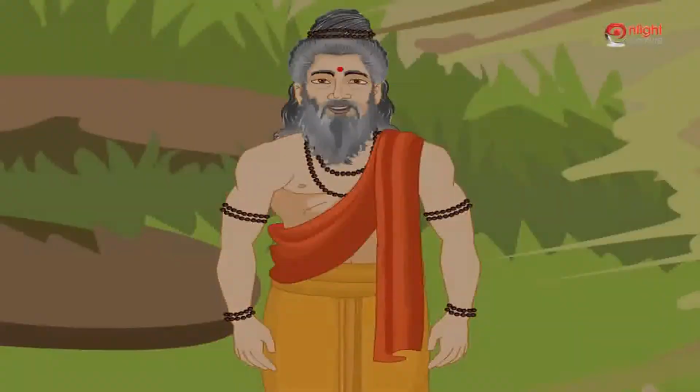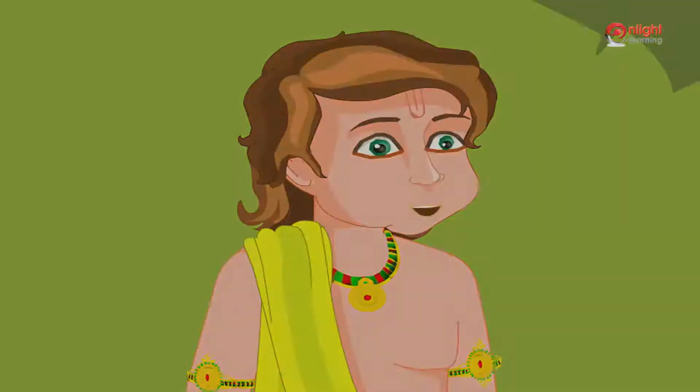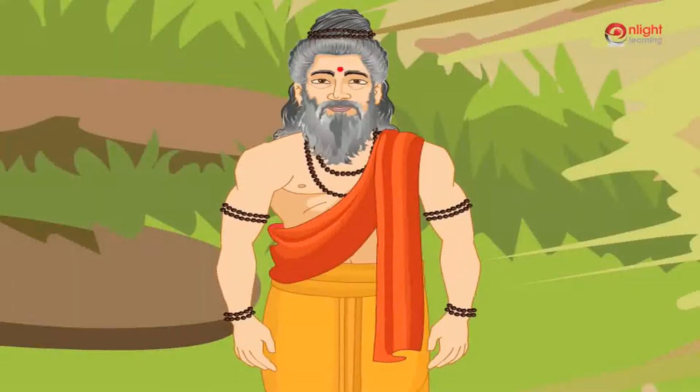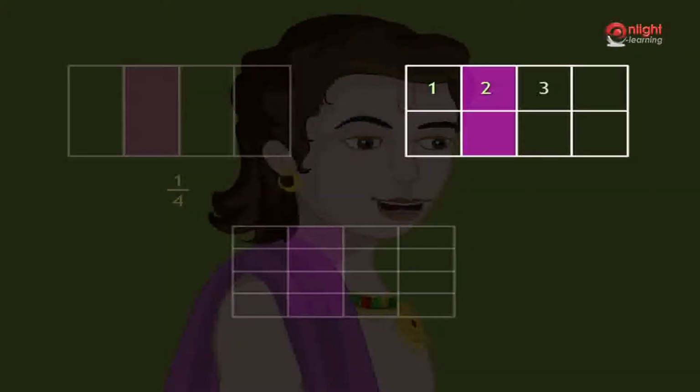Children, look at the shaded region and tell me the fraction that each of the shaded part of the rectangles represent. The first rectangle is divided into 4 equal parts. So the fraction representing the shaded region is 1 by 4. Good. What is the fraction of the shaded region in the second figure? The rectangle is divided into 8 equal parts and 2 parts are shaded. So fraction is 2 by 8.